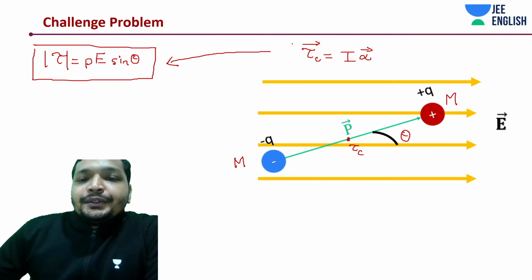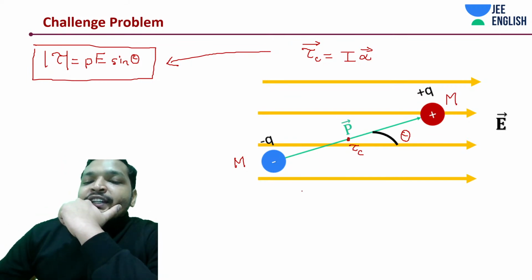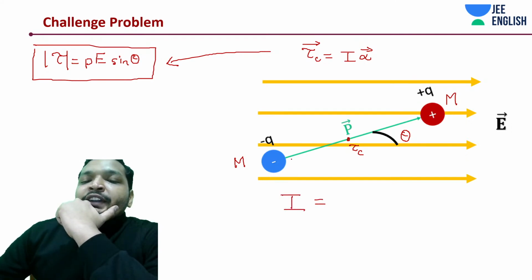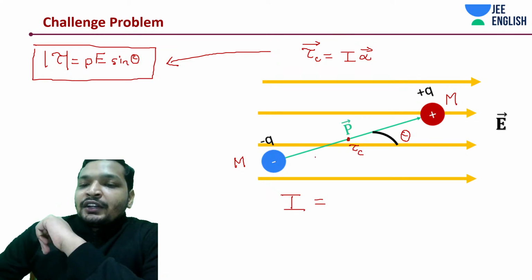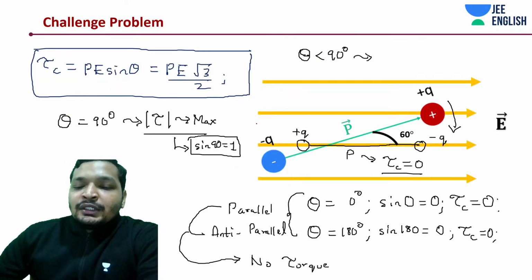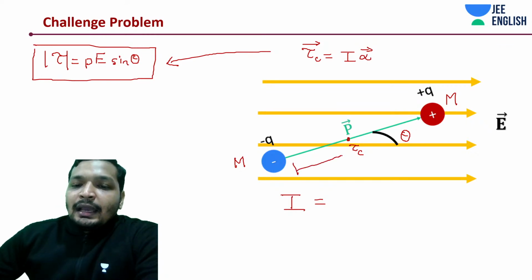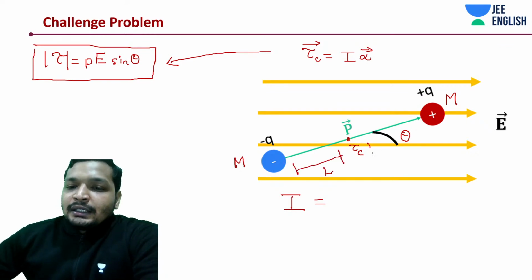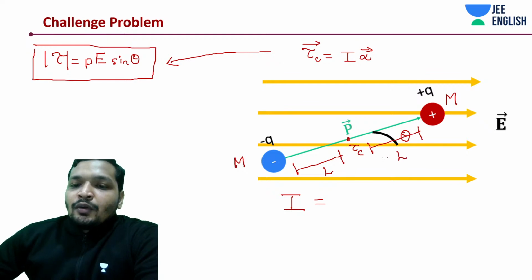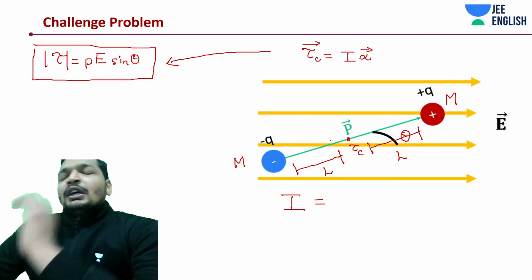Okay, so now let's do a thing. We need to calculate something known as the moment of inertia of the system. The distance between the charges is given to us as d. But I'm going to make a simple assumption right now that the distance is 2l: l from one charge to the center, and l from the center to the other charge.